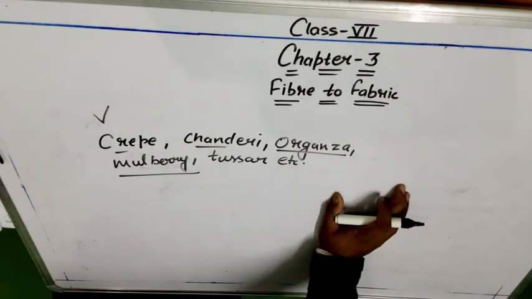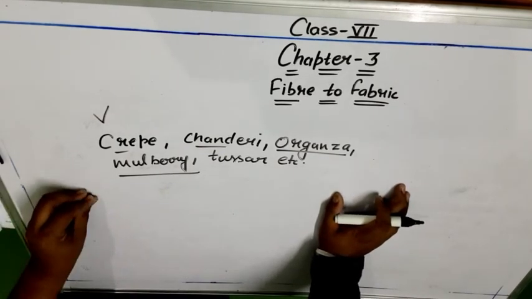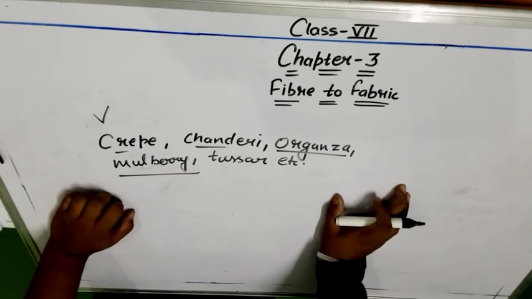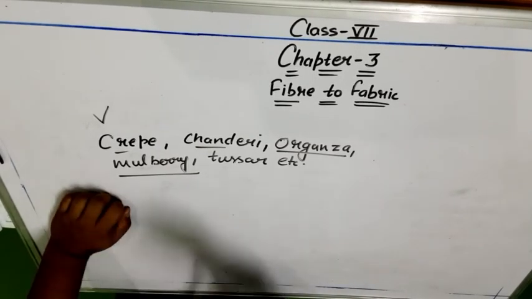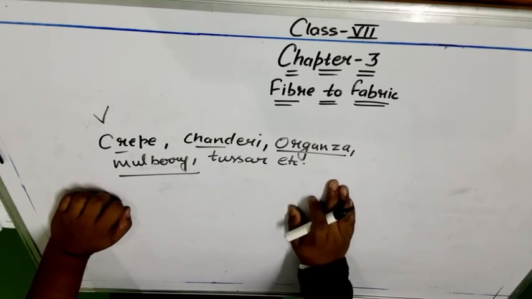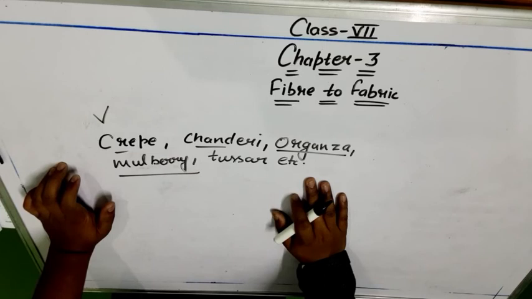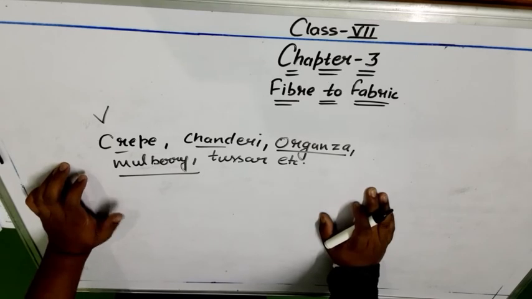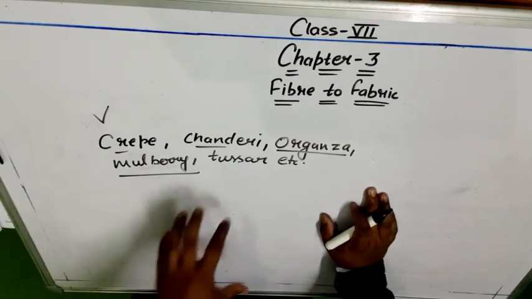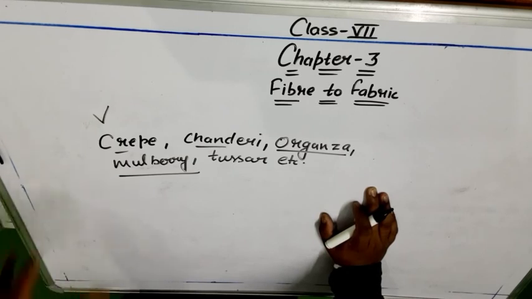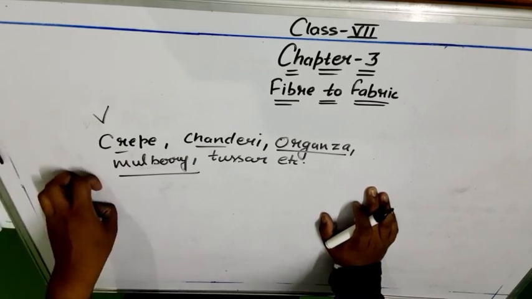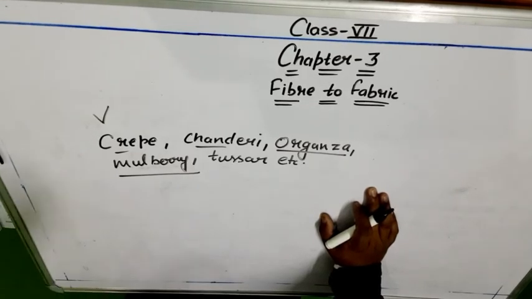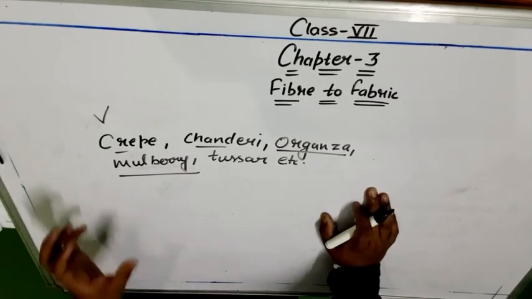So just read the chapter: what is a fiber, what are the different types of fibers, what is wool, what are the steps involved in the processing of wool, what is silk, what is the life cycle of the silk moth, and how the cocoon is converted into silk. First read these things, then go through the notes which I have given you. After you have watched all 3 videos, gone through the book part and the notes, you will be able to understand this chapter in a far better manner.